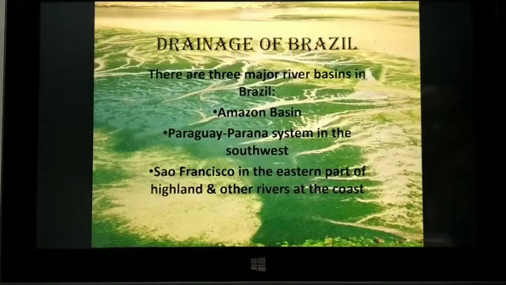Remember, first, the Amazon basin: we'll see what type of drainage system is formed due to the Amazon river and its tributaries. Second, we'll see the Paraguay Parana system in the southwest, and third we'll see the São Francisco in the eastern part of the highland and other rivers at the coast.